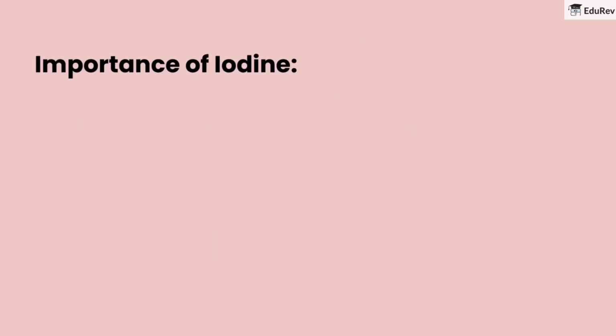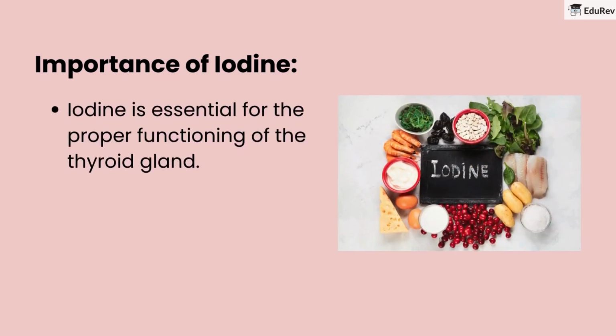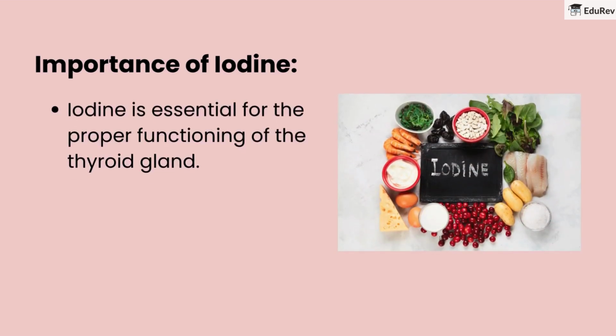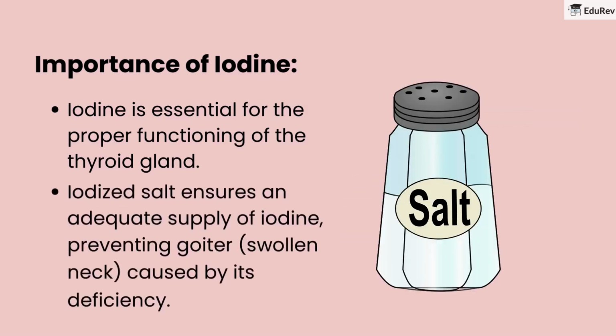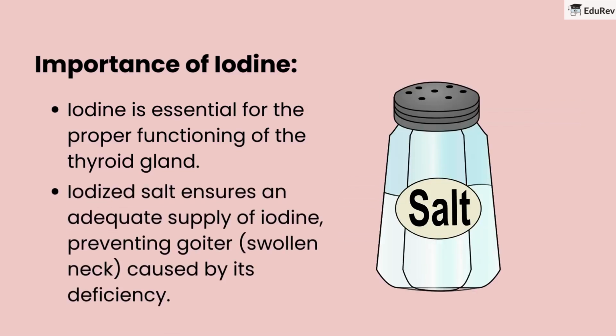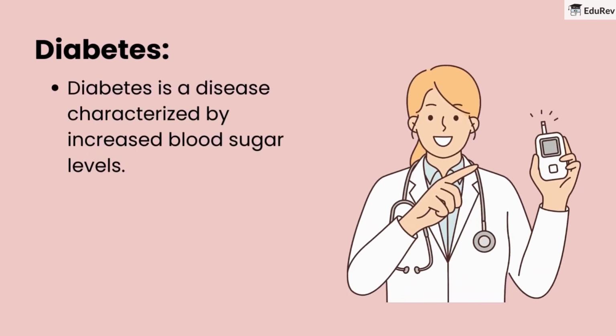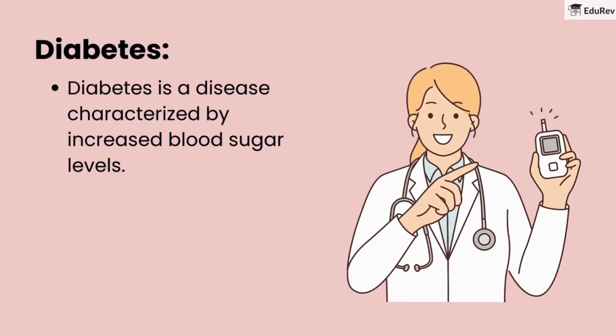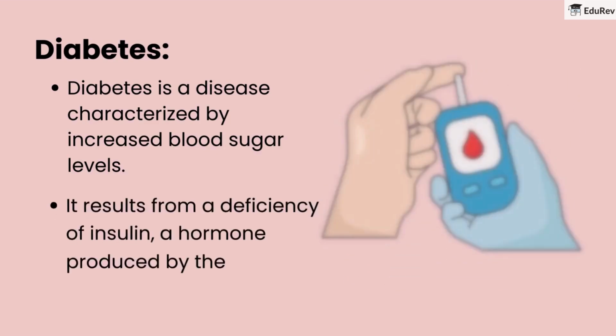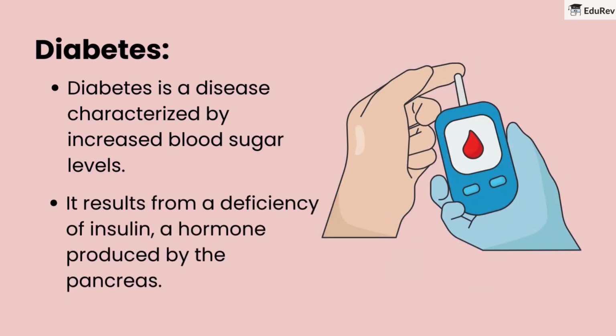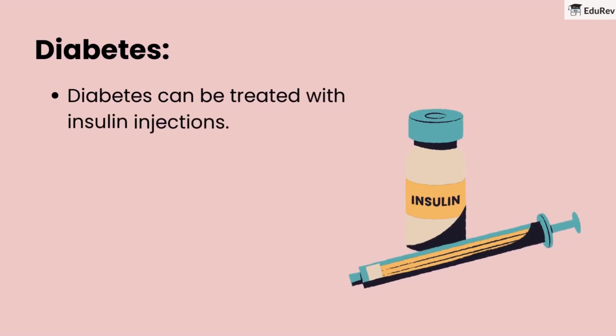Importance of iodine. Iodine is essential for the proper functioning of the thyroid gland. Iodized salt ensures an adequate supply of iodine, preventing goiter, a swollen neck caused by its deficiency. Diabetes. Diabetes is a disease characterized by increased blood sugar levels. It results from a deficiency of insulin, a hormone produced by the pancreas. Diabetes can be treated with insulin injections.